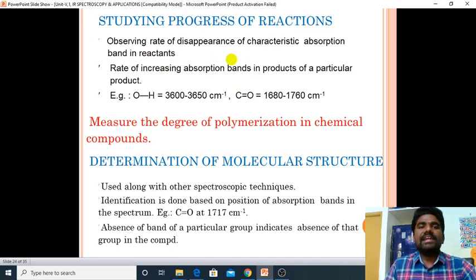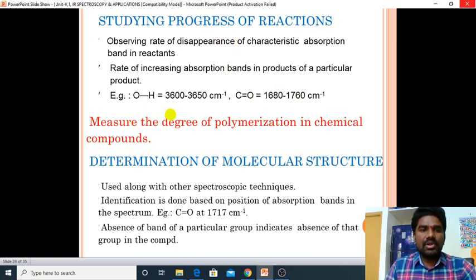Observing the rate of disappearance of the characteristic absorption band in the reactants, it will decrease slowly, and the absorption band in the product will increase. Here the increasing band, there the decreasing characteristic band.